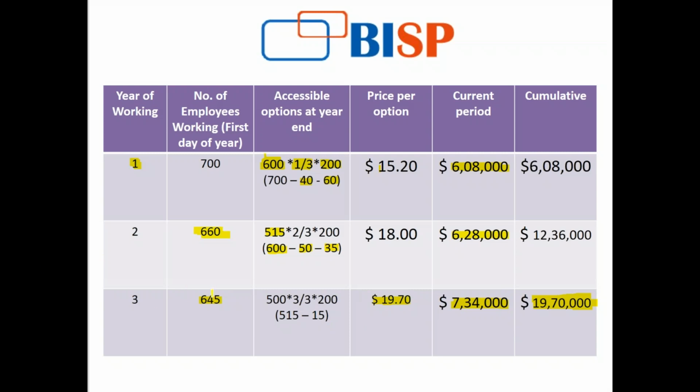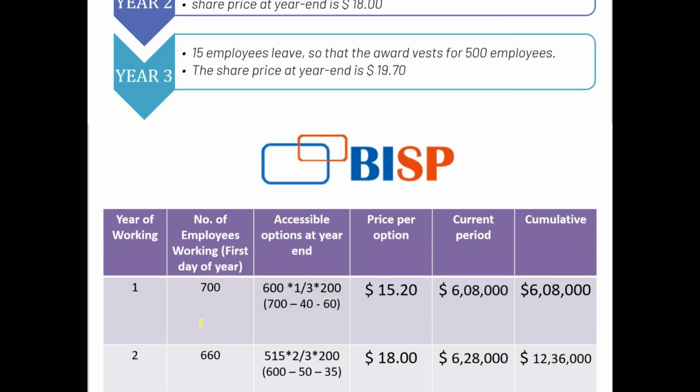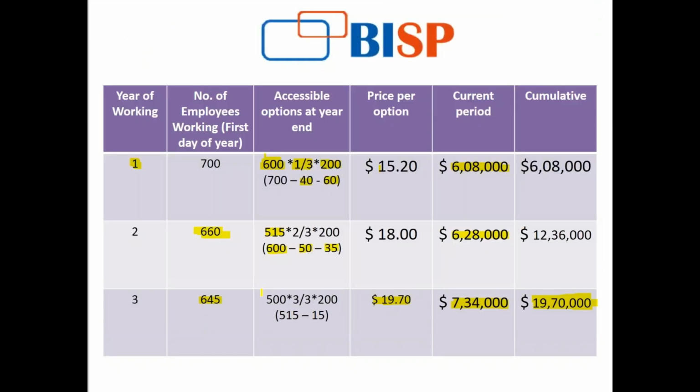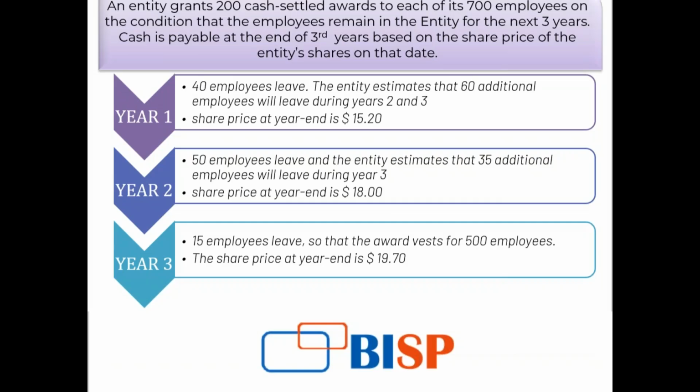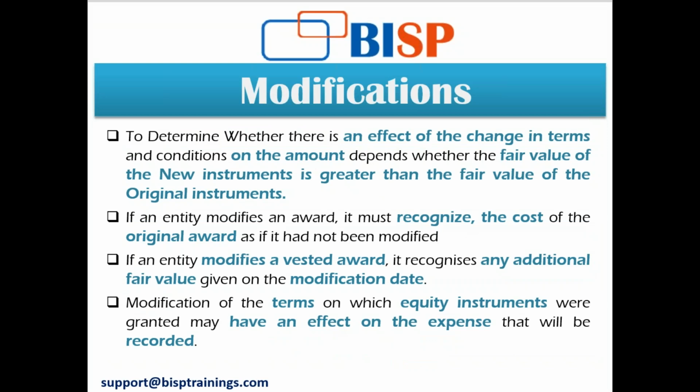Okay, 645: the total number of employees that were working was 660, and 15 employees left. So I have subtracted 15 from it. Any further questions?